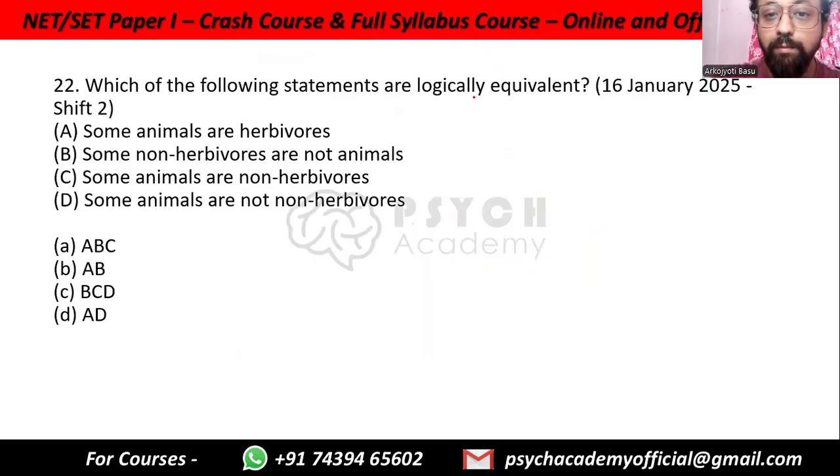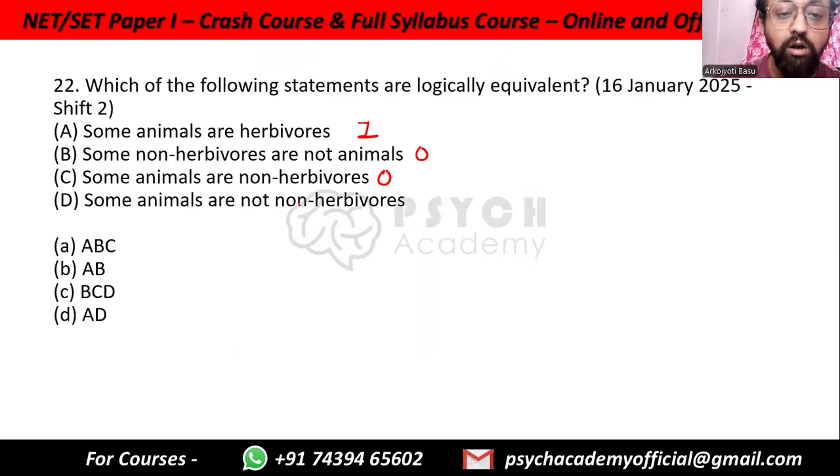So which of the following statements are logically equivalent? Some animals are herbivores. Okay, this is an I type of statement. Positive, and some means particular. Some non-herbivores are not animals. Okay, this is an O type statement. Some animals are non-herbivores. Okay, this is again an O type statement.